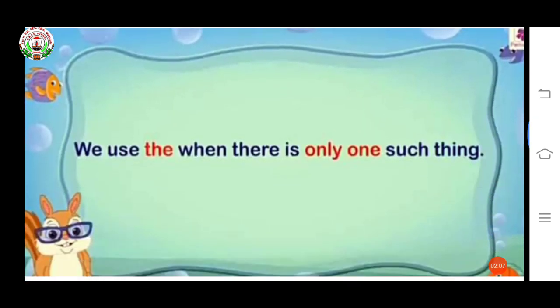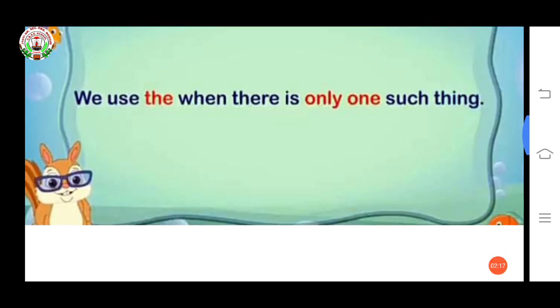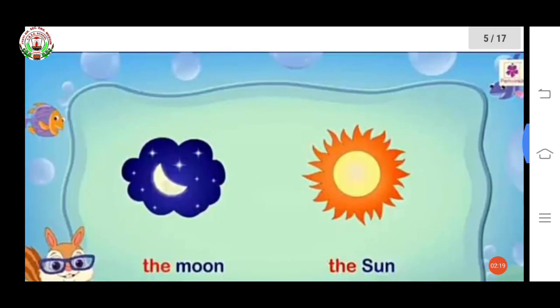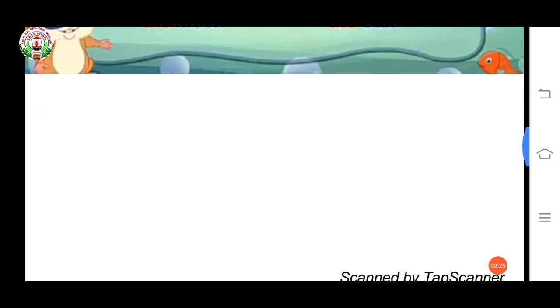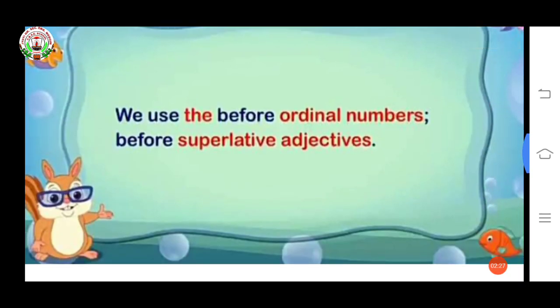We use the when there is only one such thing, like the moon, the sun or the earth. Next, we use the before ordinal numbers and before superlative adjectives.